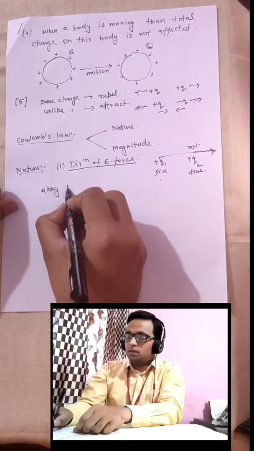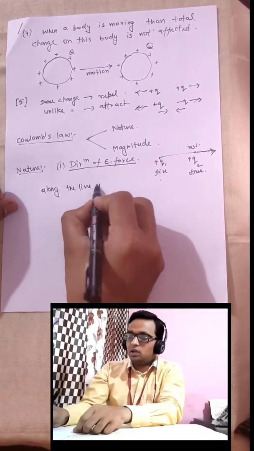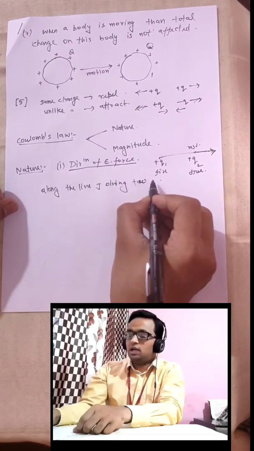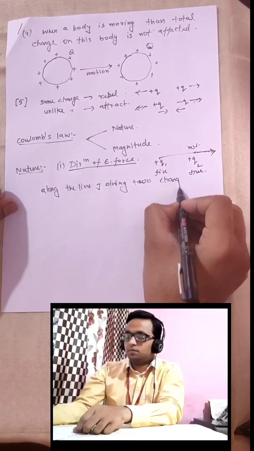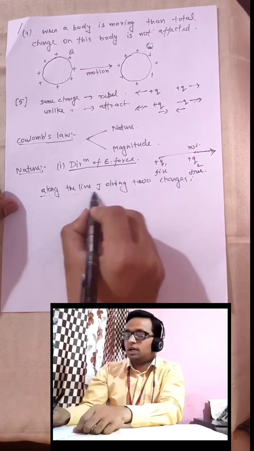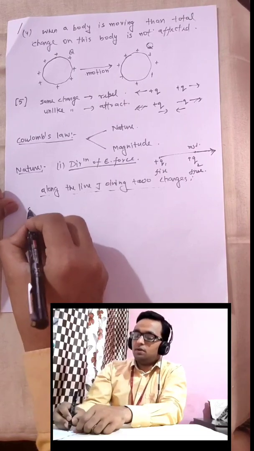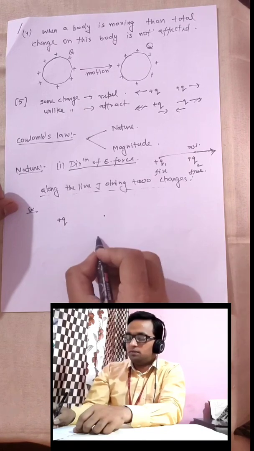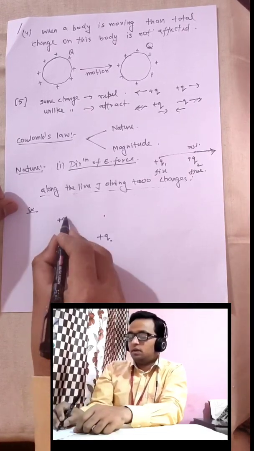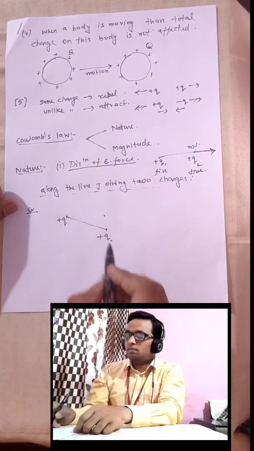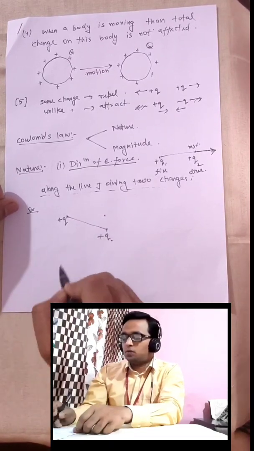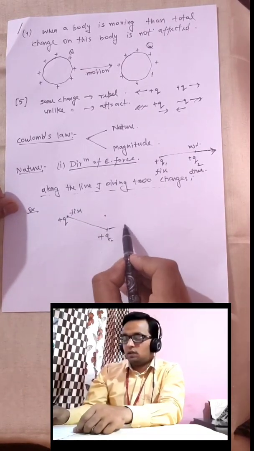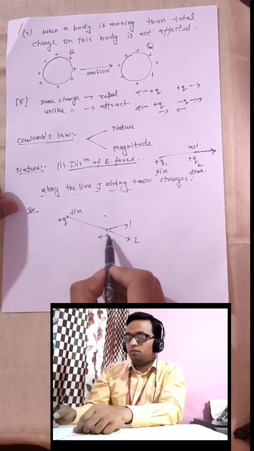So Coulomb told us that the direction of force is along the line joining the two charges. This is the direction of force. For example, if we have one positive charge and another positive charge kept at some distance, and we fix this charge, then where this charge can go, I can give you three options: 1, 2 and 3.